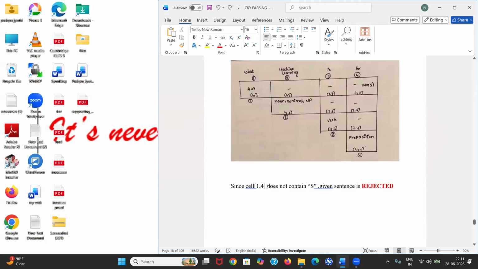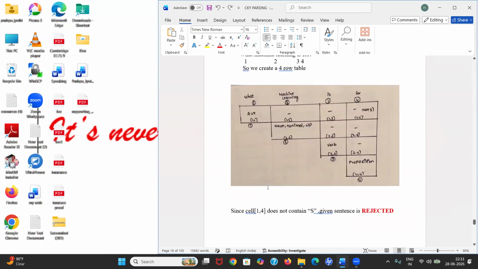Now let's check whether this sentence is accepted or not. No, the sentence is not accepted. Not because it has null, but because the sentence does not start with S. Even if the cell 1, 4 has VP, NP, noun, nominal, verb, anything it can have, if it does not start with the starting variable, you can't represent it. Since it does not start with S, I can assuredly say it is rejected. You can think it is null, that's why it's rejected. No, I already told you.